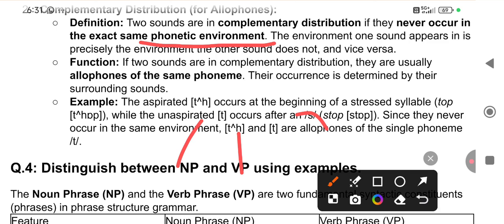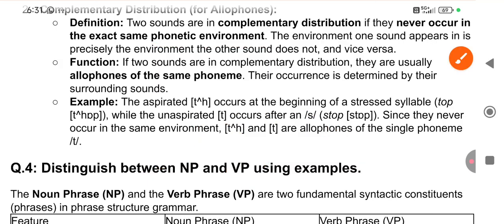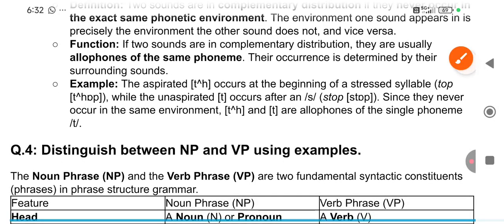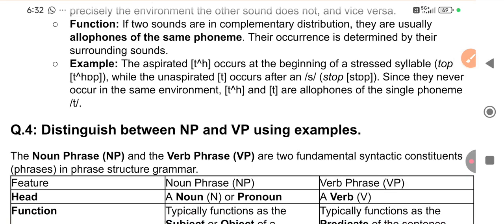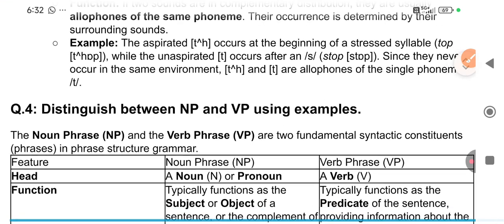These are the words around the main word, and they are called the phonetic environment. So the environment in which one sound appears is precisely the environment in which the other sound does not. If two sounds are in complementary distribution, they are usually allophones of the same phoneme. For example, their occurrence is determined by their surrounding sounds.